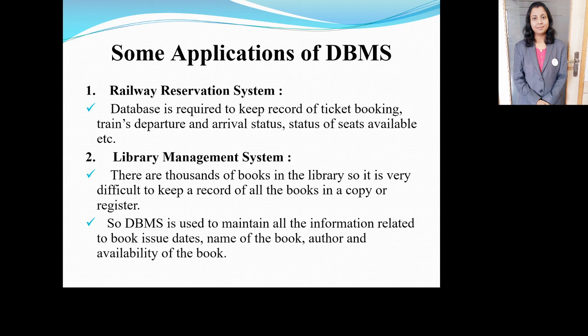Okay, so next is the library management system. Here there are thousands of books in the library, so it is very difficult to keep a record of all the books in a copy or a register. So that's why we use DBMS software, which is used to maintain all the information related to book issue dates, name of the book, author and the availability of the book.